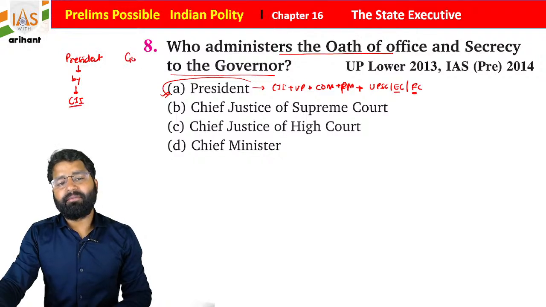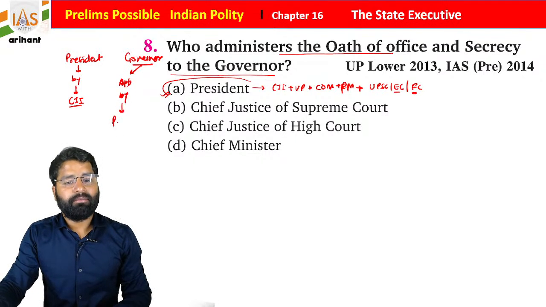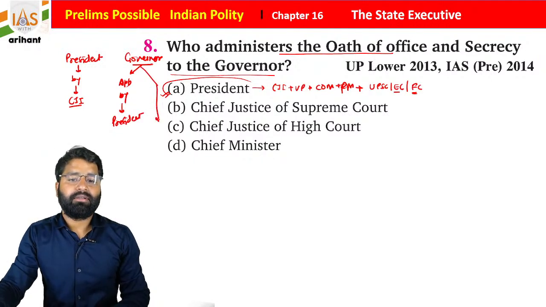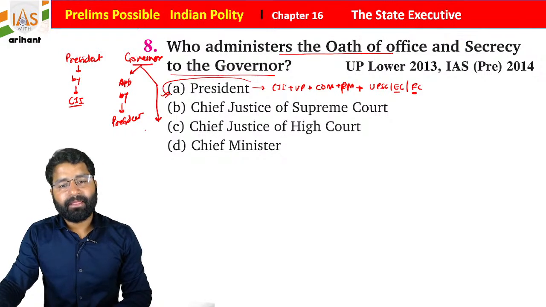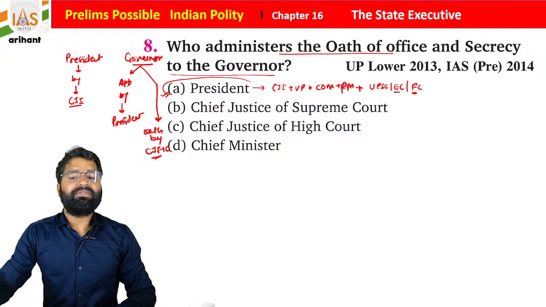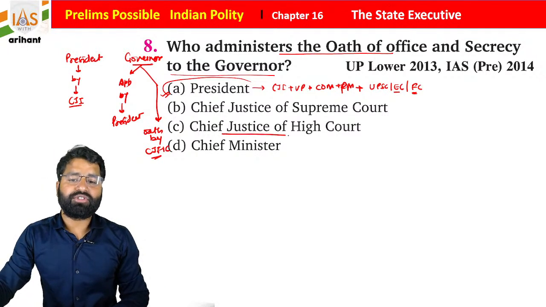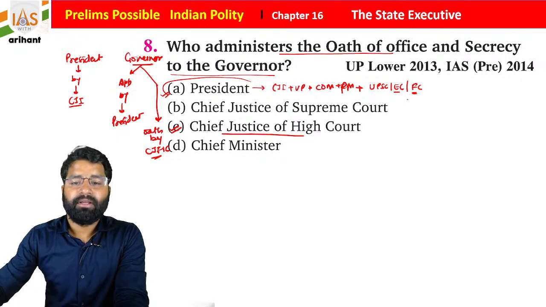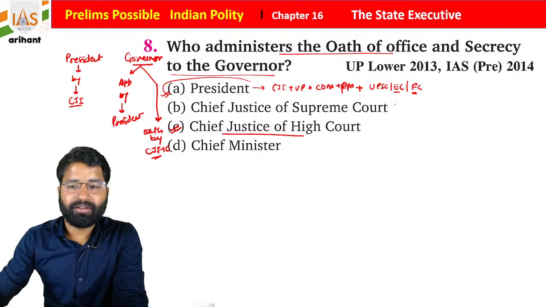In the same format, students, the governor is appointed by the President, and basically he takes the oath before the Chief Justice of High Court. So the Chief Justice of High Court is going to administer the oath for the governor of the state.